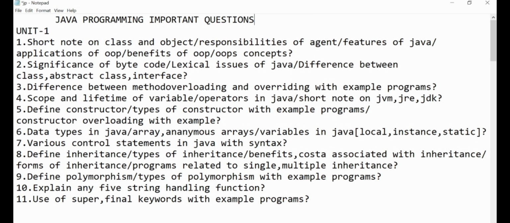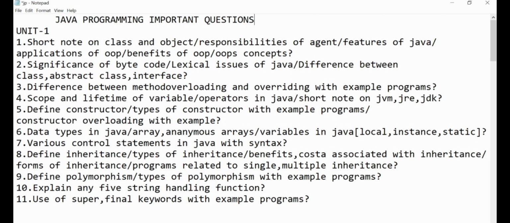Coming to the seventh question, various control statements in Java with syntax, and you better learn an example for each. Coming to eighth one, define inheritance, types of inheritance, benefits, costs associated with inheritance, forms of inheritance, programs related to single multiple inheritance. So you have to go through the inheritance concept completely.